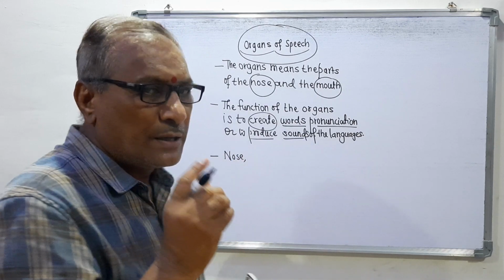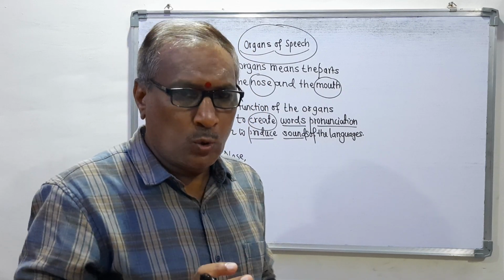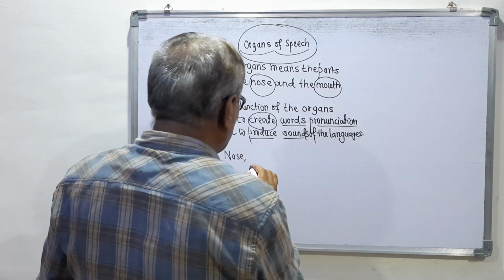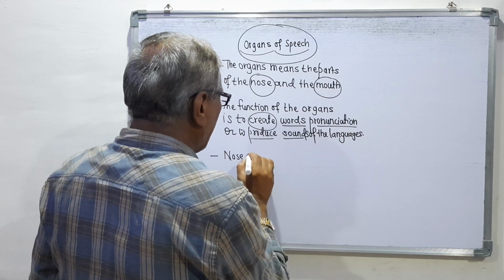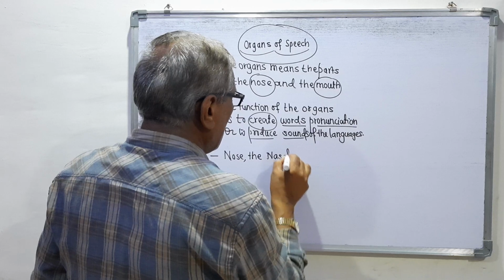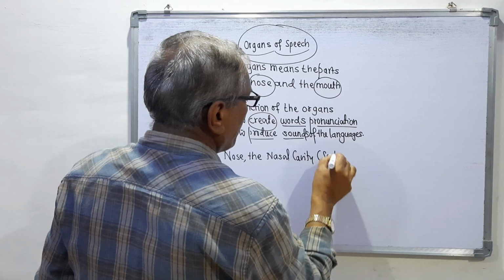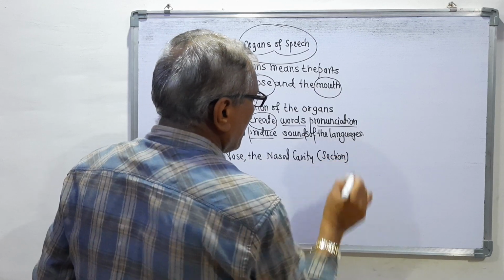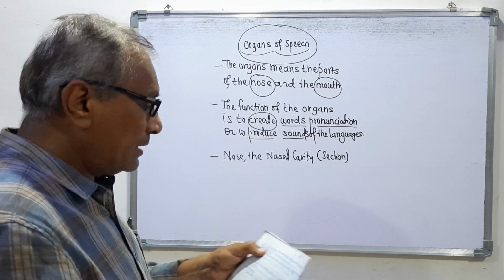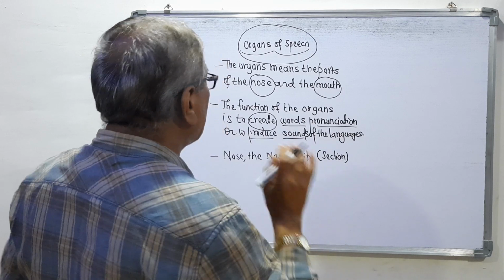Without this nose we cannot pronounce our sounds. This nose has created the nasal cavity. Cavity means the section which is made by the nose, and this nasal cavity helps to pronounce nasal sounds.